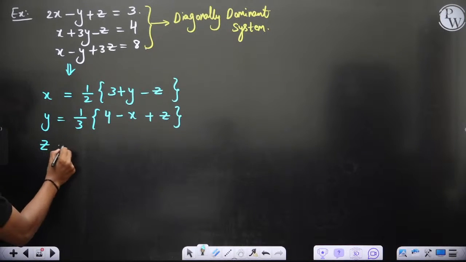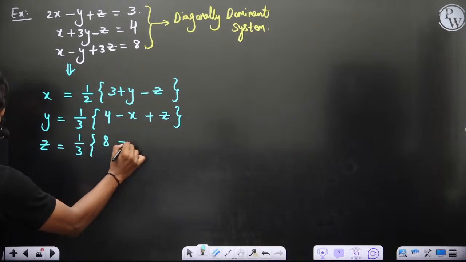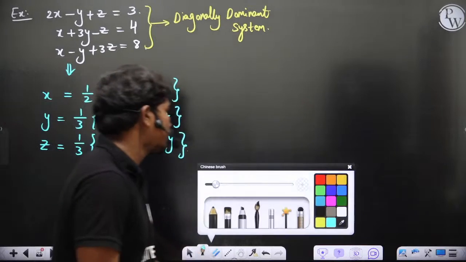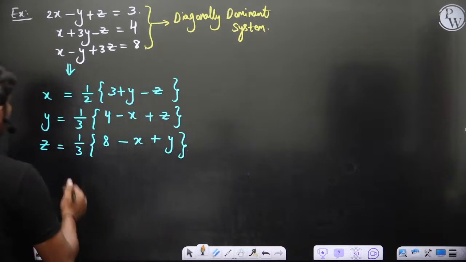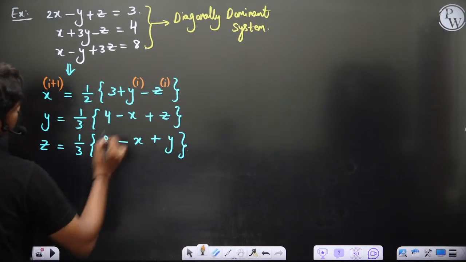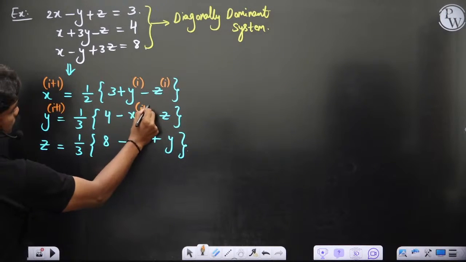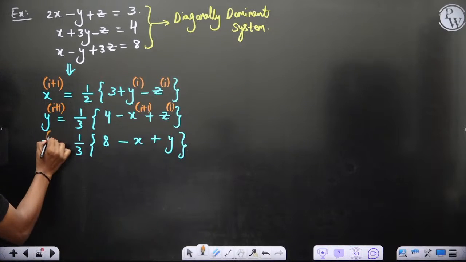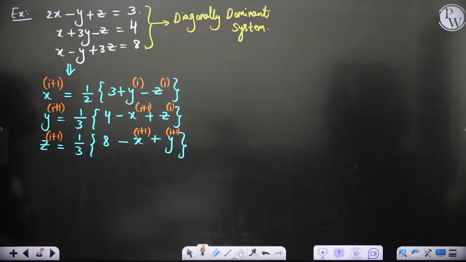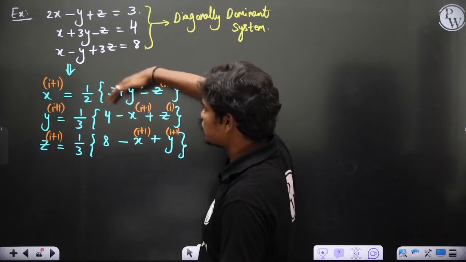In the third equation, z is equal to 1 by 3 times (8 minus x plus y). This is what you get. Now these are the things you have. So let's see, if you want to perform iterations, in the (i+1)th iteration, since you don't know the values of these two, we'll use the ith iteration values. For the (i+1)th iteration in y, since you have updated x, we'll use the (i+1)th value, and here since you haven't updated yet, we'll use this. For the (i+1)th value of z, since you have updated both by this time, this is how we have the iterations. Because to calculate this step, you don't know the y and z values, we'll use the previous steps.